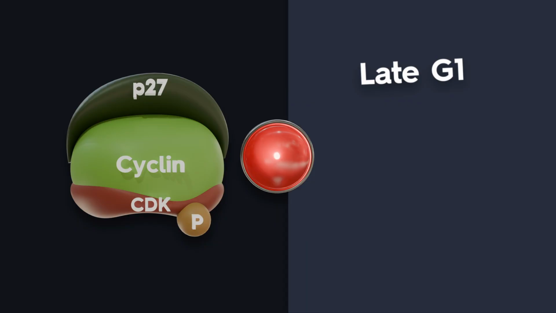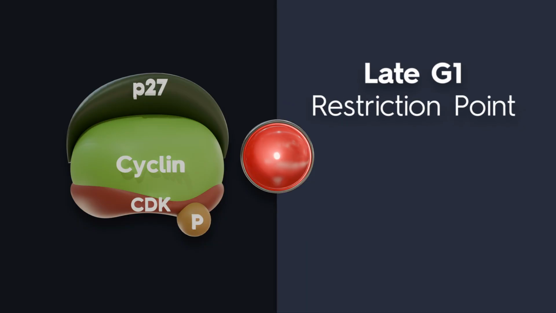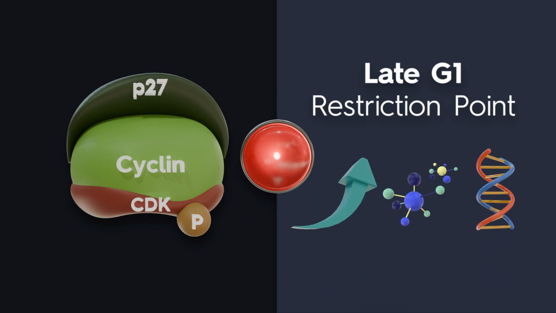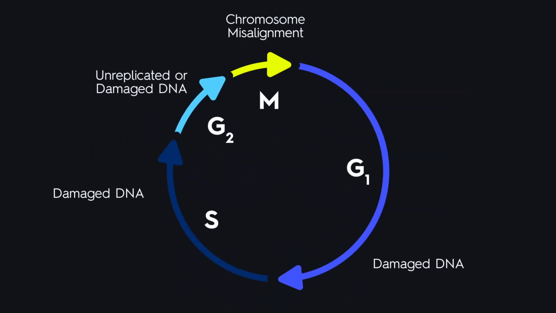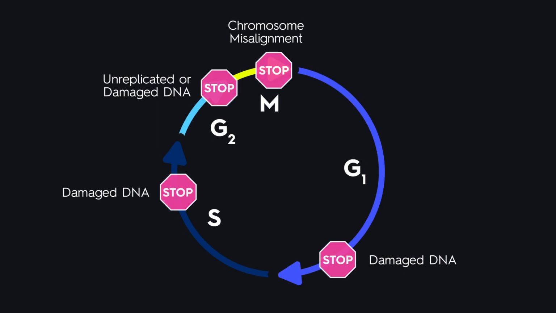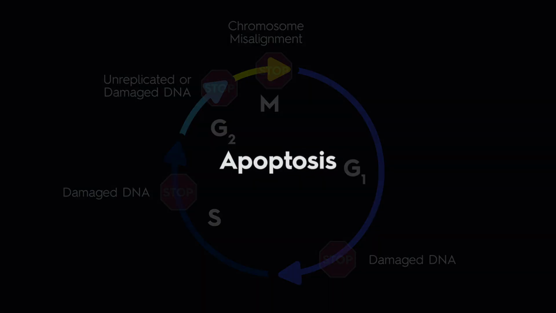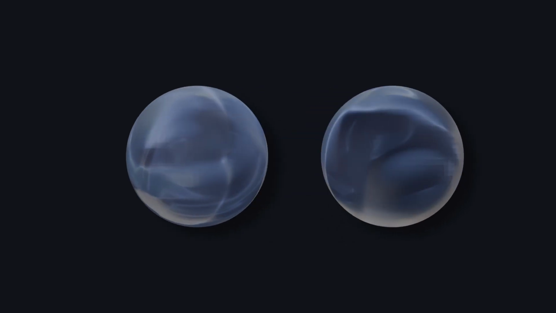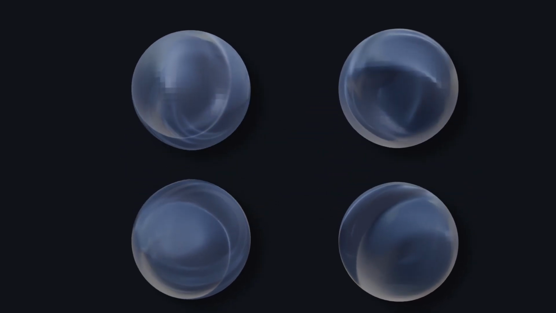In late G1, the cell also faces a restriction point, a commit or wait decision that checks for growth signals, nutrients, and DNA integrity before it proceeds. When DNA damage or replication errors occur, checkpoint proteins stop the cycle for repair. If the problem cannot be fixed, they trigger apoptosis. This control ensures that only healthy, fully prepared cells divide, preserving tissue integrity.